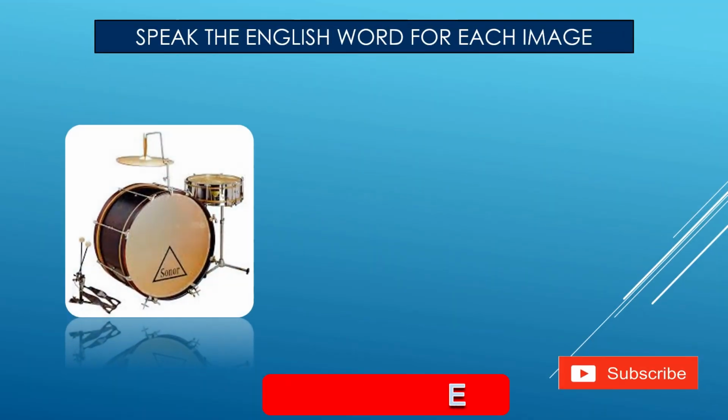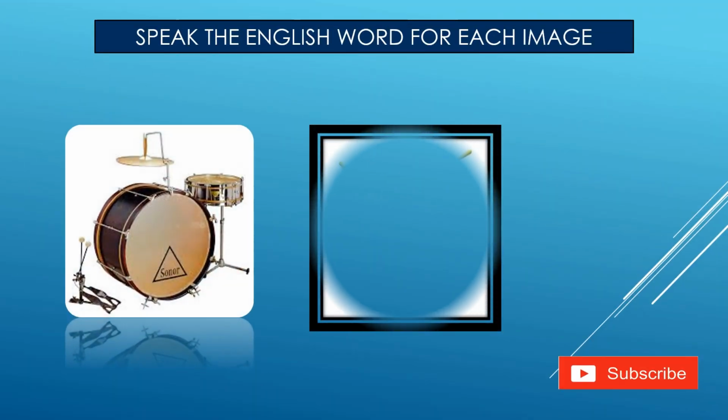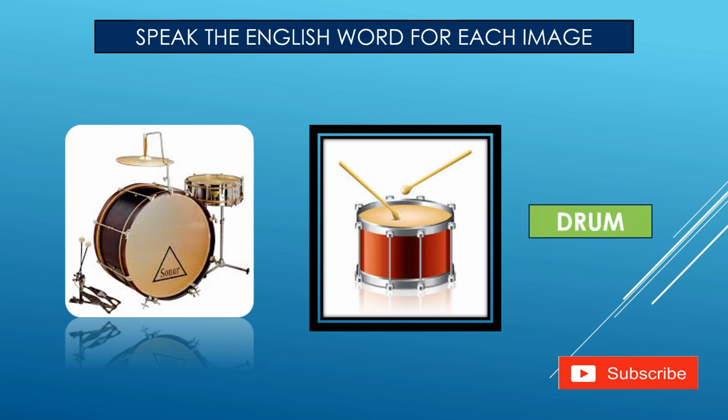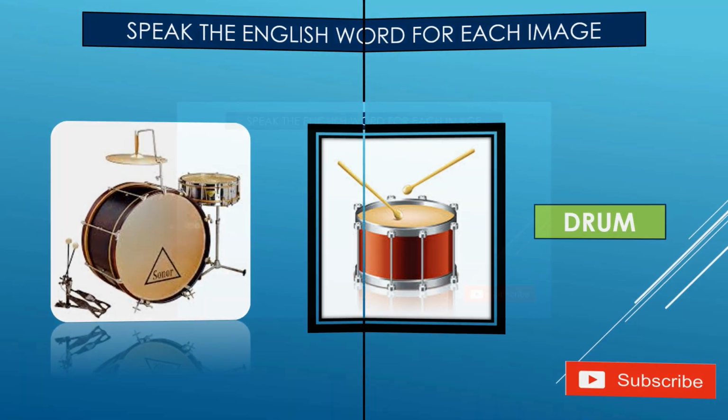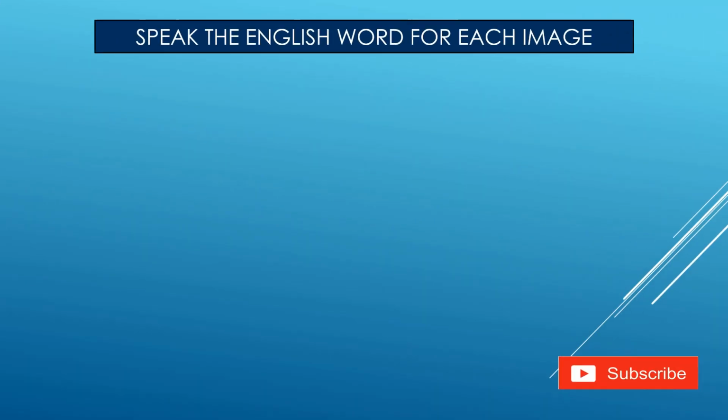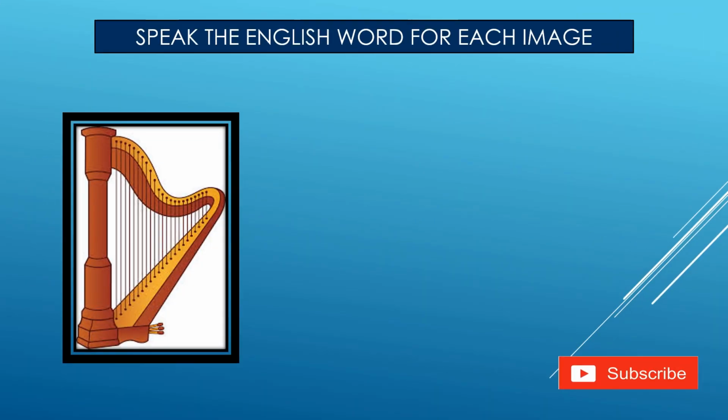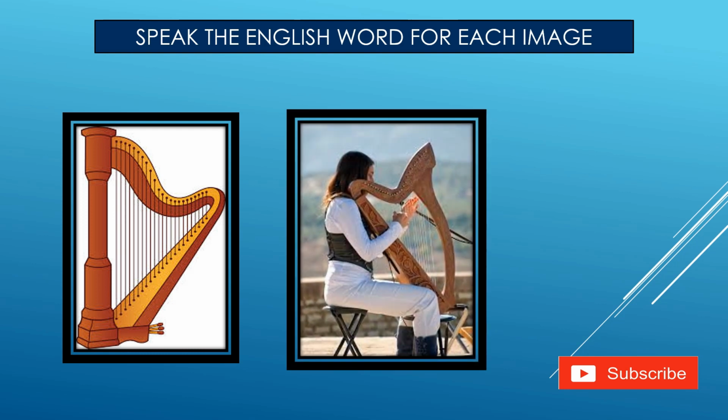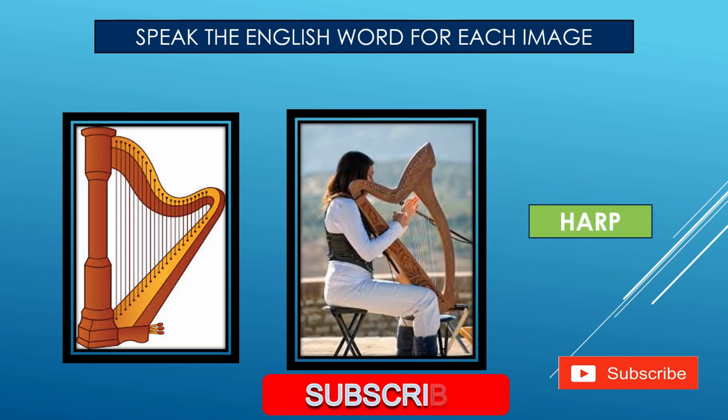Further, this looks like a drum, right? Drum, and this you call drumstick. These two are drums, and you call them drumsticks. If it is one stick, then you can call it a stick. Can you imagine this picture? Harp. Okay, next,